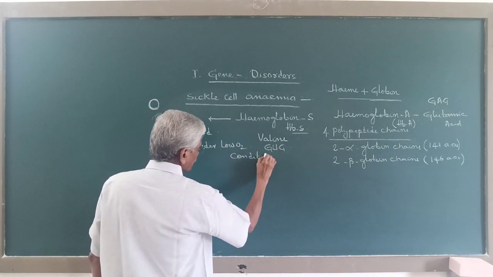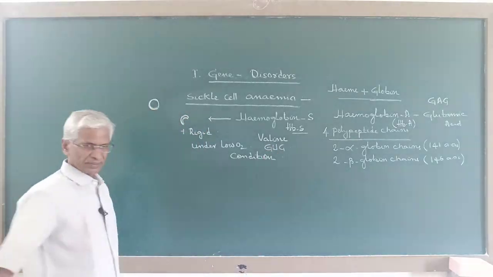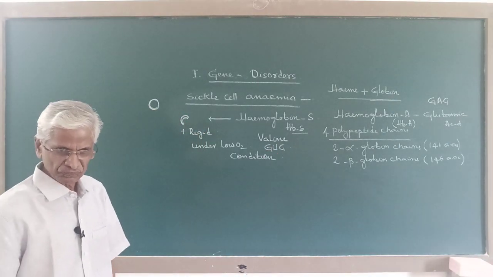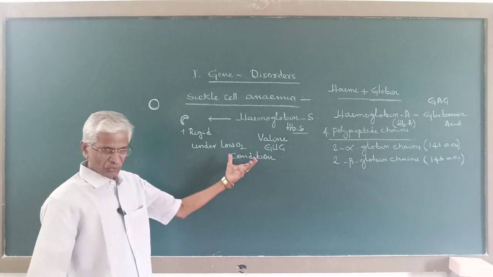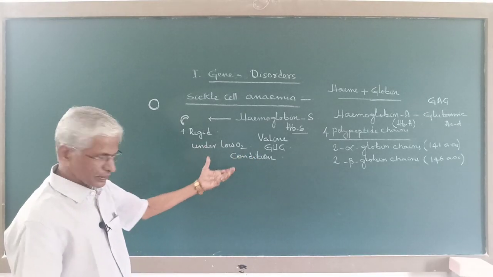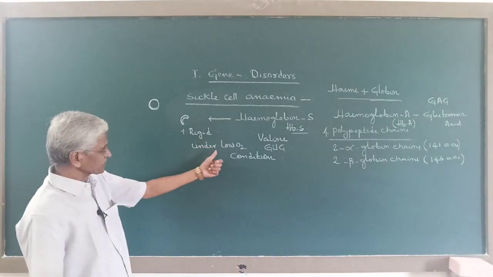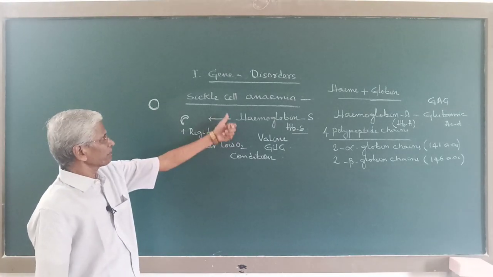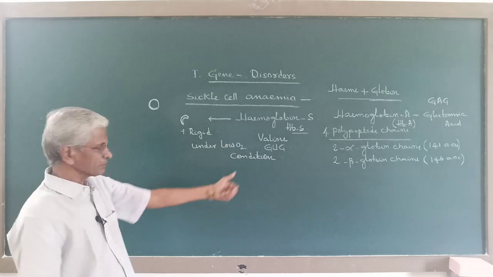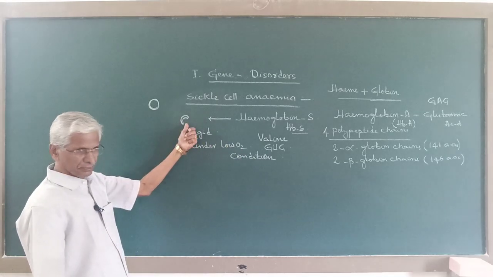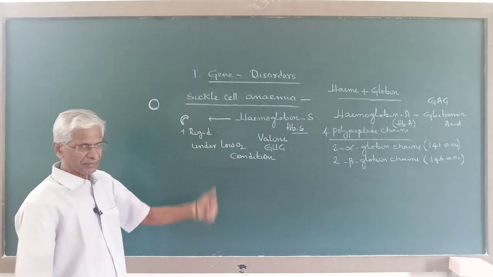So when the oxygen amount is less, in the person suffering with sickle cell anemia, their RBC become sickle shaped and rigid.